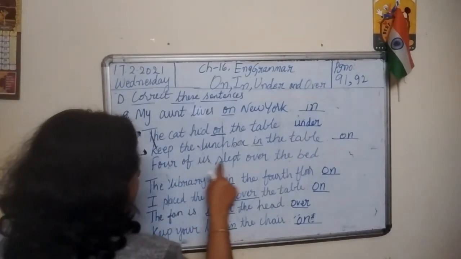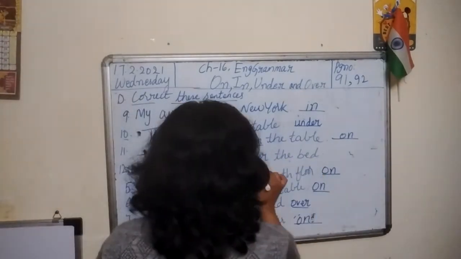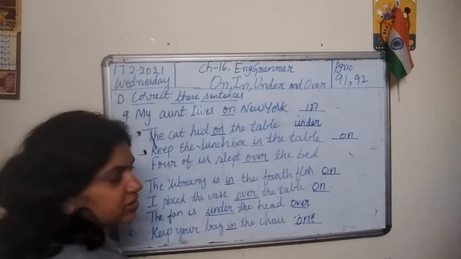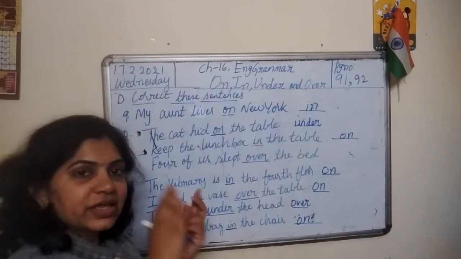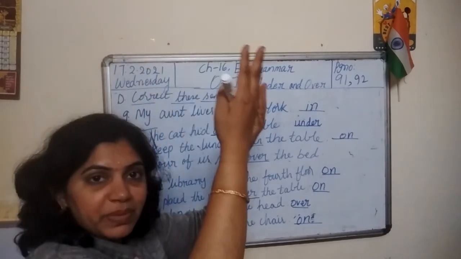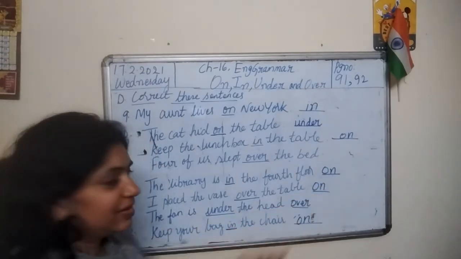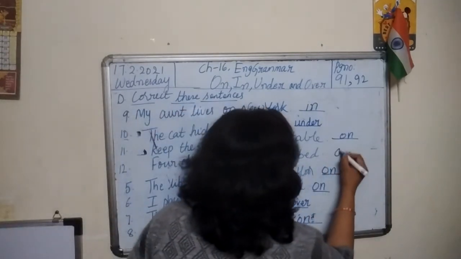Last one. 4 of us slept over the bed. So the preposition is over here and this is wrong. 4 of us slept over the bed. Why over the bed? On the bed. 4 of us slept on the bed.